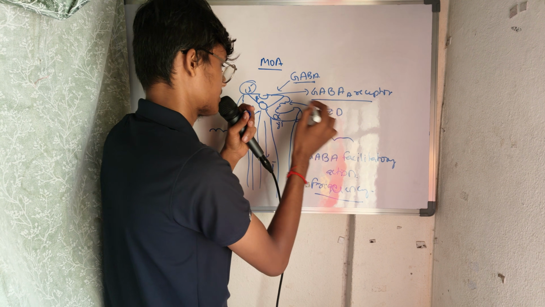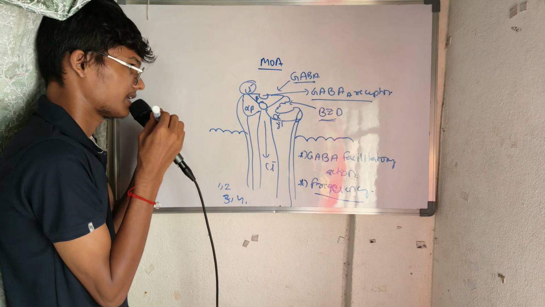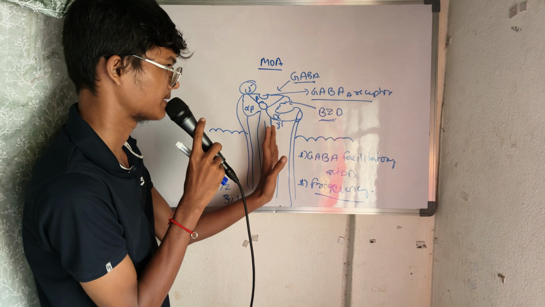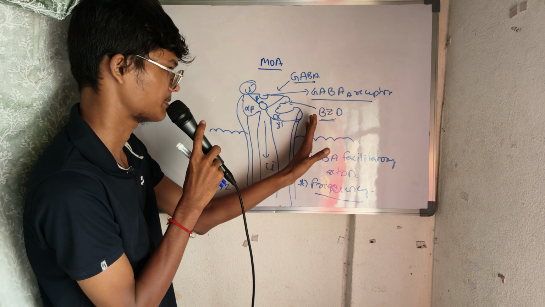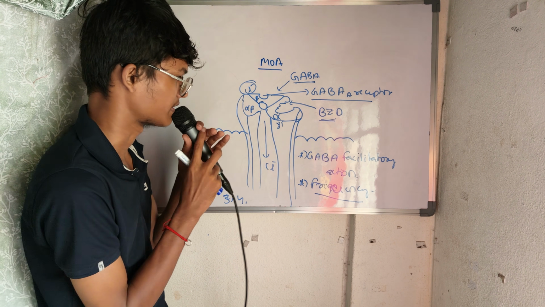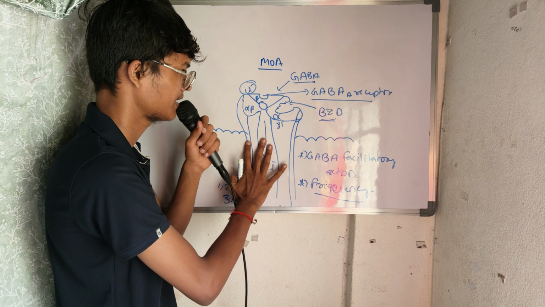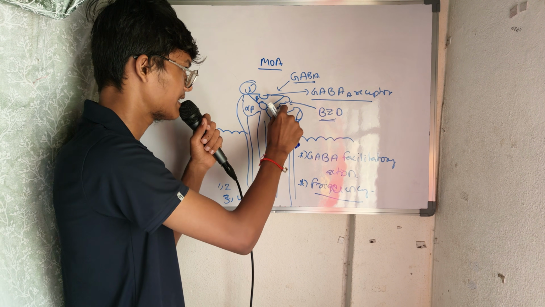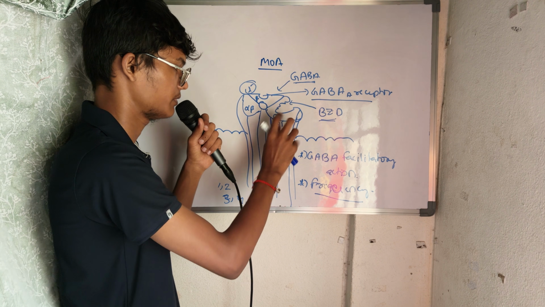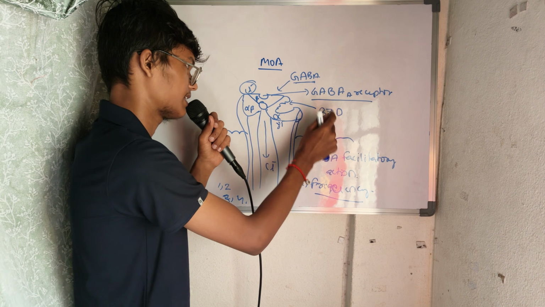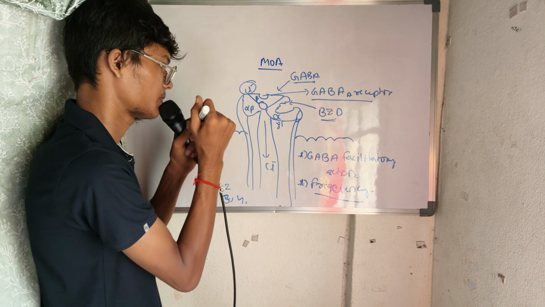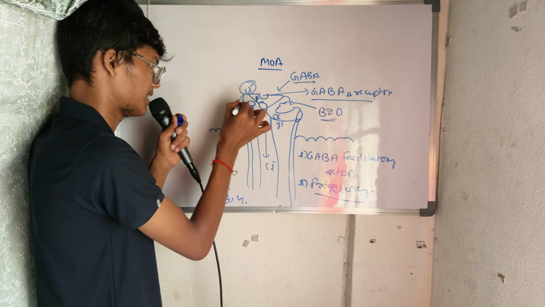That is, benzodiazepines are going to the GABA receptor and they are binding at the allosteric site of the GABA receptor, that is the benzodiazepine receptor. Okay, I think you are confused here. This is the GABA receptor, and in the GABA receptor there is a benzodiazepine receptor. Now this is the total GABA receptor, but in it you also have the benzodiazepine receptor, and also you will have here a barbiturate receptor.